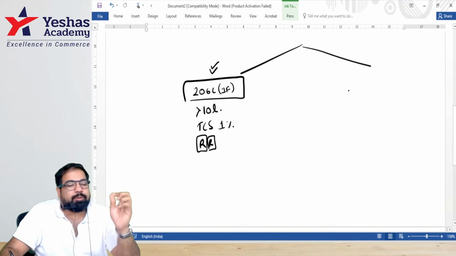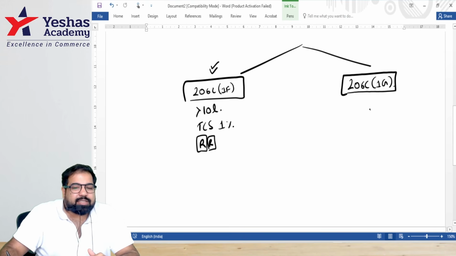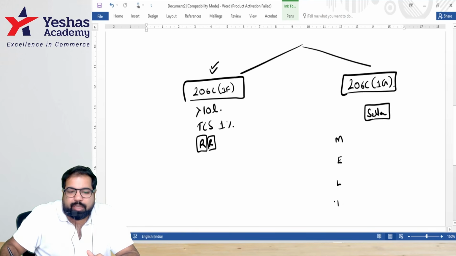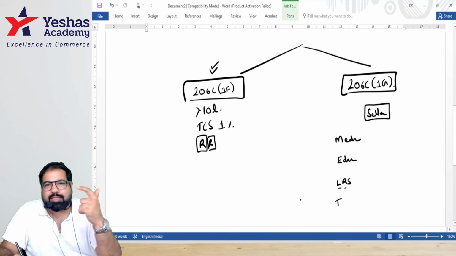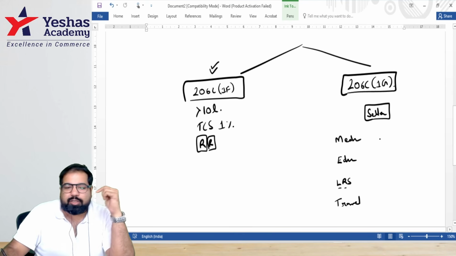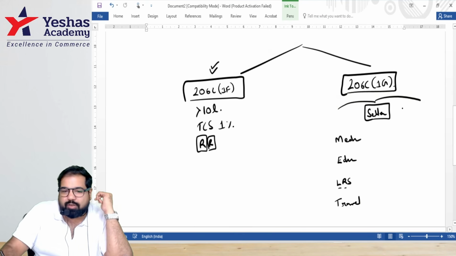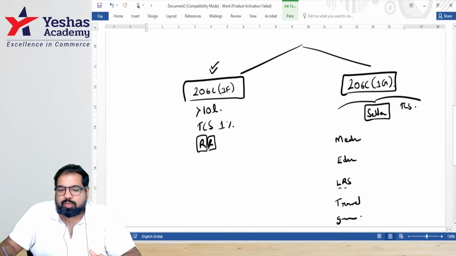Next one is very, very important from the exam. 206C1G. G for, guys, in this case, you're a seller, but you're selling Forex. But for four purposes called MELT, everyone. MELT. First for medical, then for education, then for LRS, which is a scheme called Liberalized Remittance Scheme of RBI, and last is for travel, tour and travel. And the government says we will collect something extra, which is called TCS.